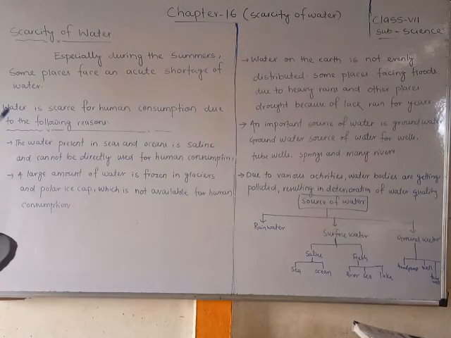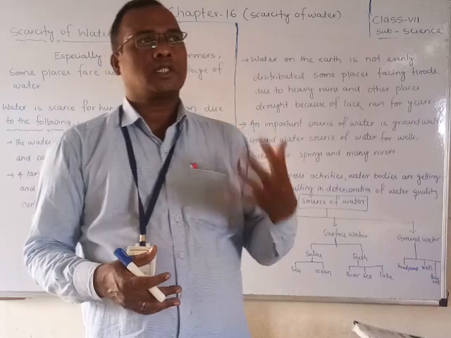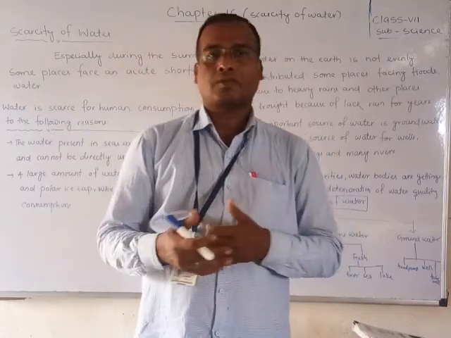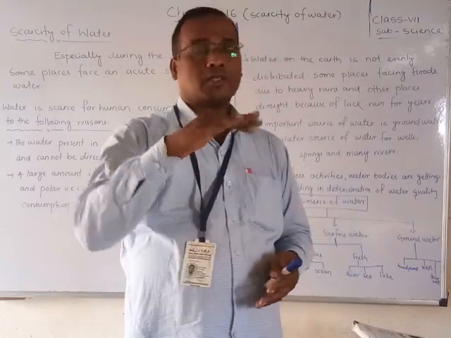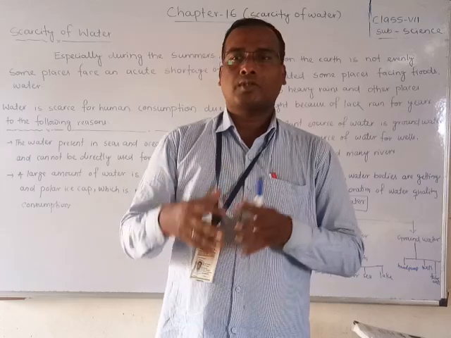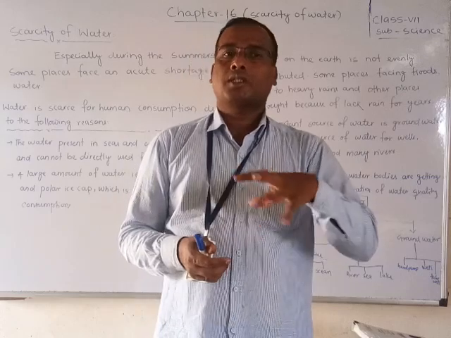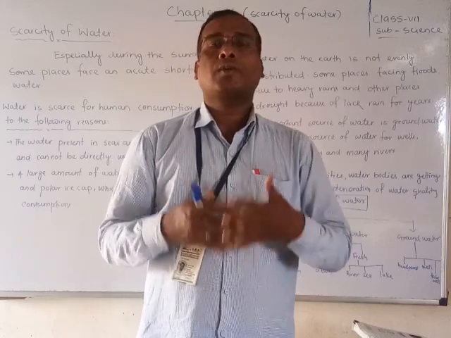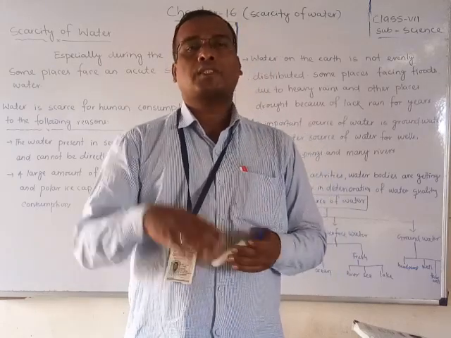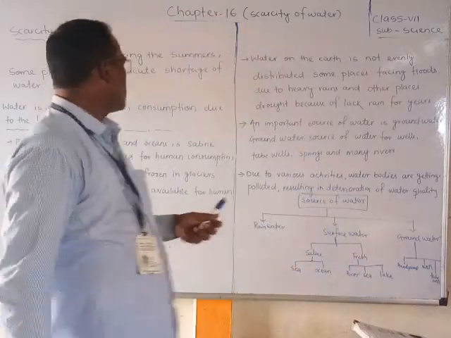Especially during the summer, some places face an acute shortage of water. In the rainy season nobody says we are facing water problems, because water is available on the surface. But during the summer season every pond, well and surface water evaporates due to heavy sunlight and then dries up. At that time some areas of the earth face a shortage of water. That is called scarcity of water.